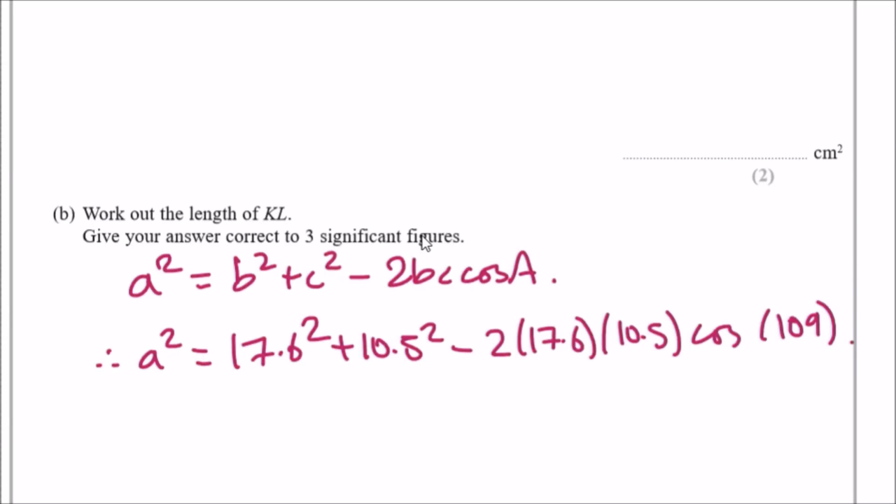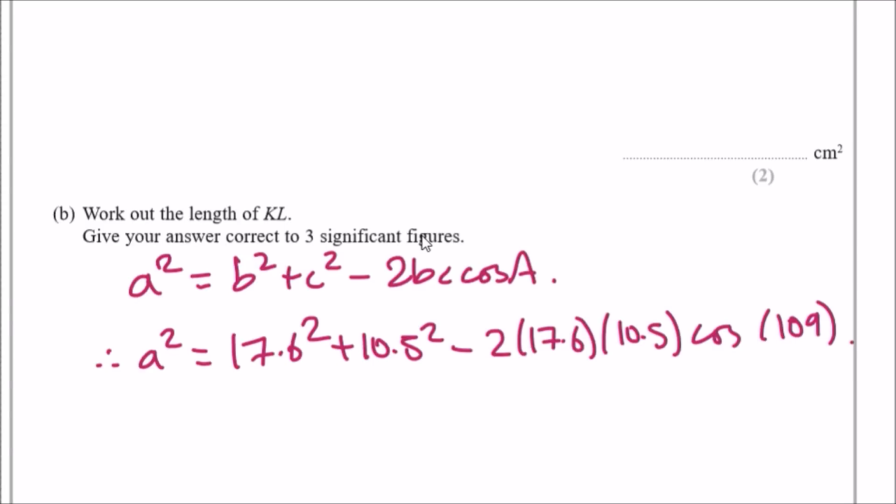Now all you literally do is smash this in the calculator and pray to God that you get the right answer. So 17.6 squared plus 10.5 squared minus 2 times 17.6 times 10.5 cos 109. Let's just see how I do, because these are the kind of questions where it's so easy to make a mistake. I've done it many times.